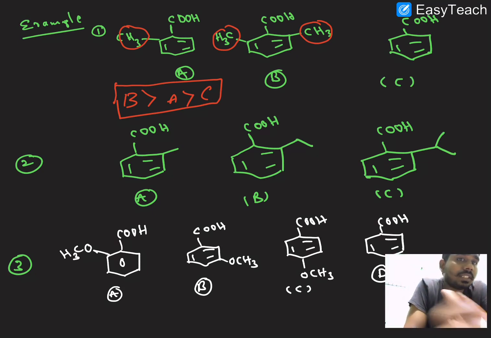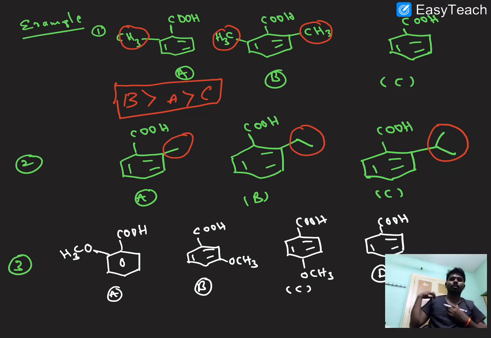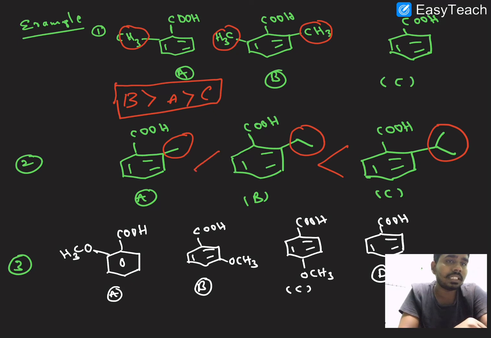Okay, and next one, size factor. Here we are discussing the size factor. Here this is the simplest, methyl, this is ethyl, this is isopropyl. Which one shows more ortho effect? The larger the size, the more ortho effect it shows due to steric interactions. Obviously the ortho effect is here, and isopropyl is largest, so C is more acidic than B, and B is more acidic than A. I hope it is very clear.